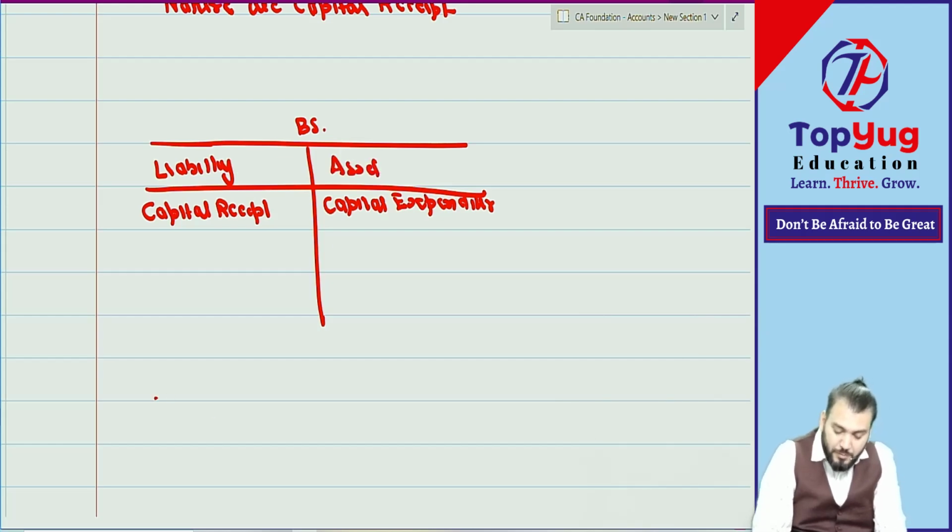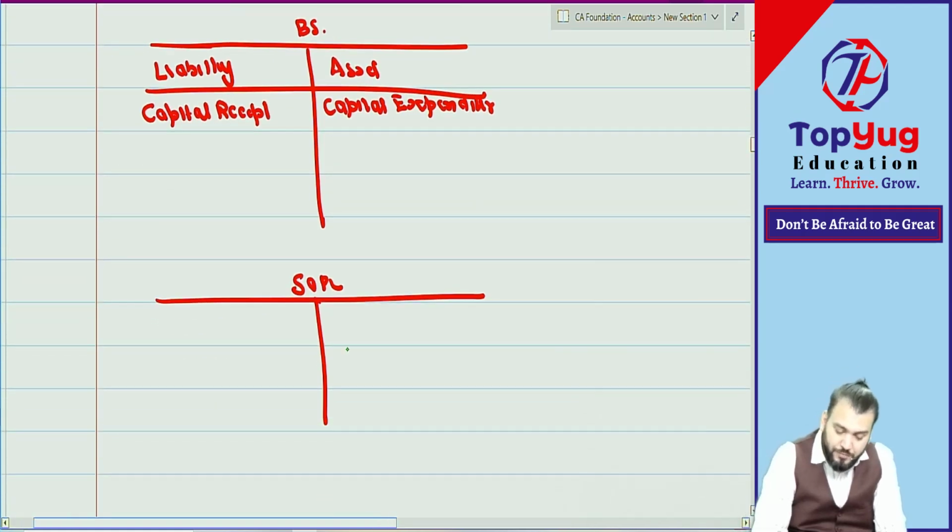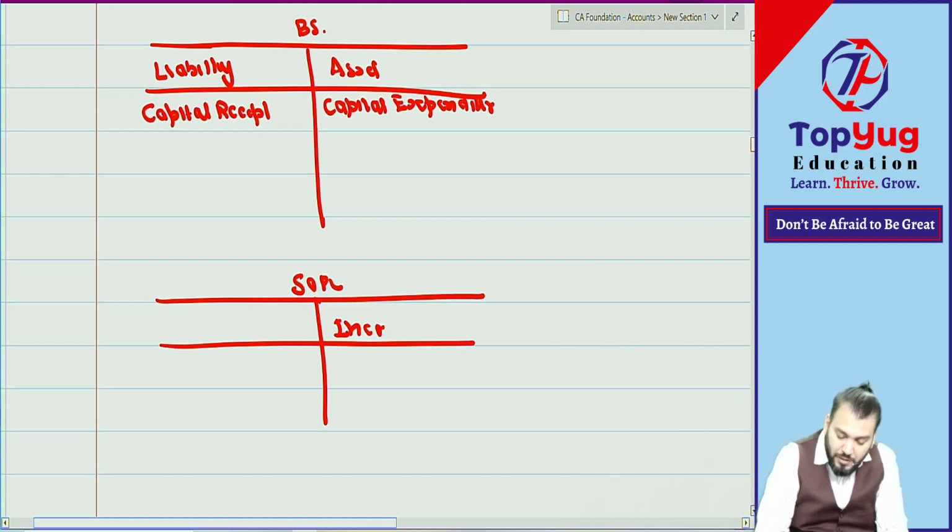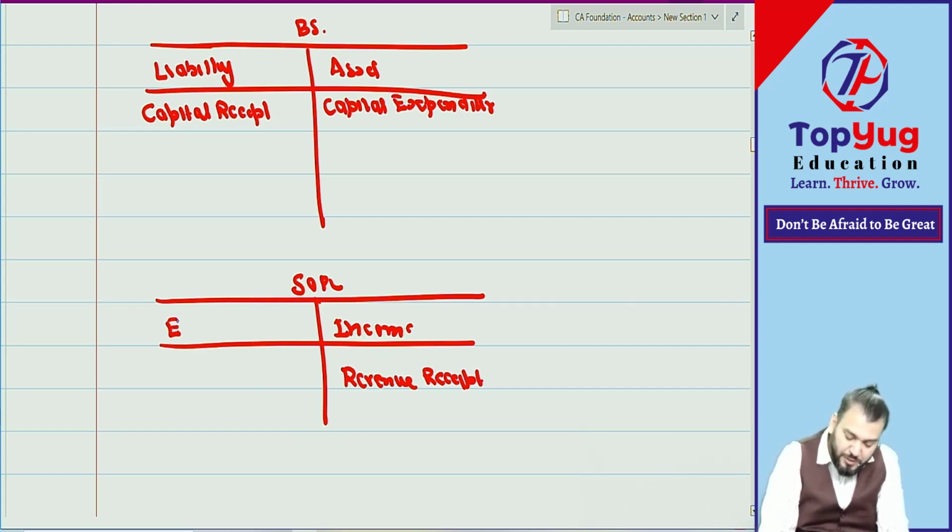Correct. Similarly, when I prepare the SOPL, we write down what? This is income. So income means which received? Revenue received. Understood. And expense means what? Revenue expenses.